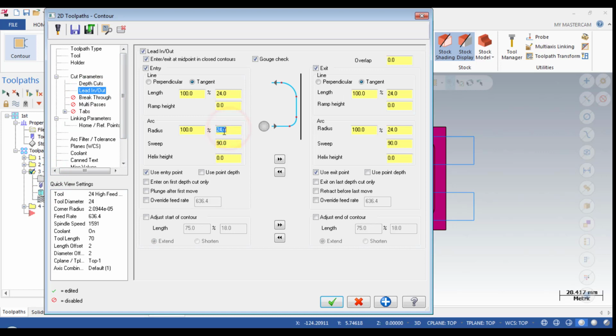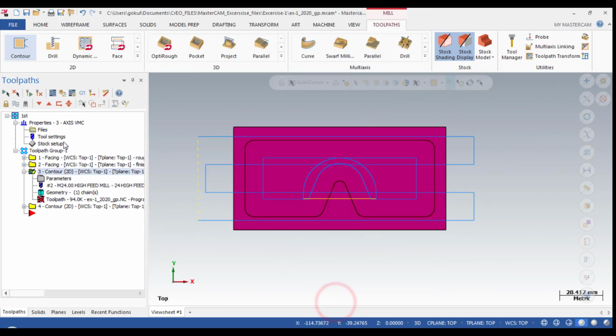To eliminate this, I'll go to the parameters and lead in lead out. I will increase it to 20, sorry, we can select it as 30. The same will be carried over by pressing this arrow. And the length also I'm increasing to 28.